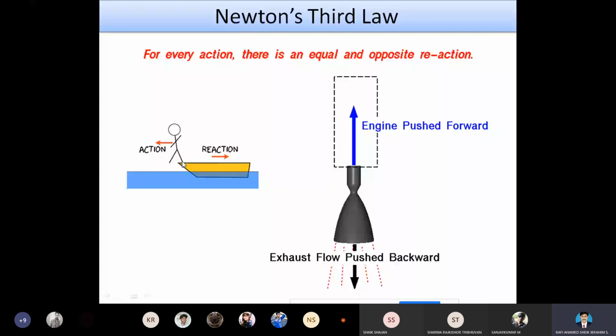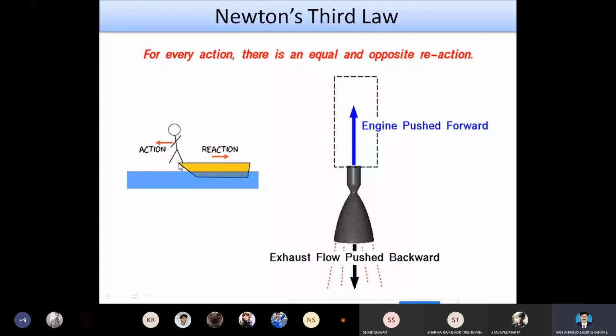When he tries to jump into the water from the edge of the boat, we observe that the person will fall in this forward direction. The boat where he is standing will go in the opposite direction.